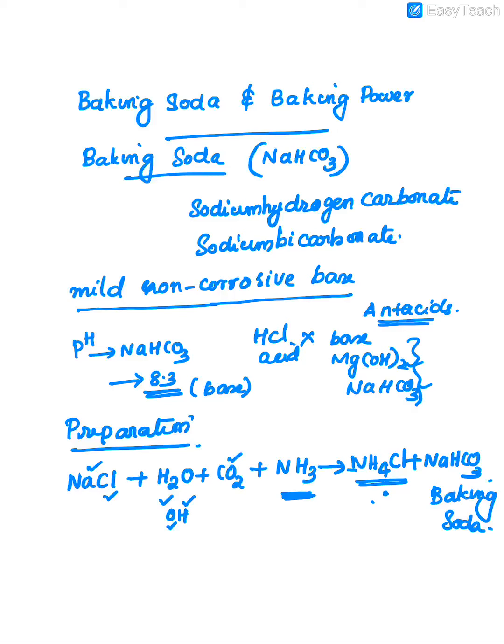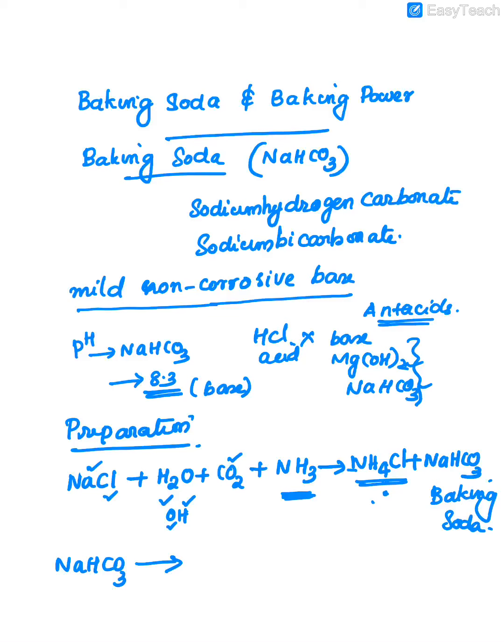Then another important thing we can discuss here: at the time of cooking, in the case of cake preparation, along with the batter we are adding this sodium hydrogen carbonate. After adding that to the batter, we either keep it in the oven or on the gas.